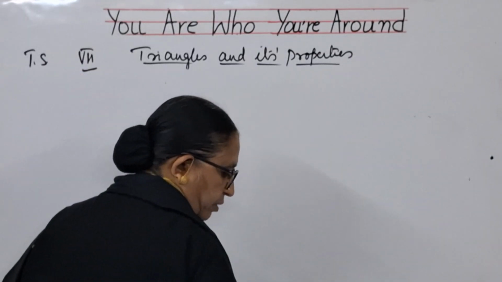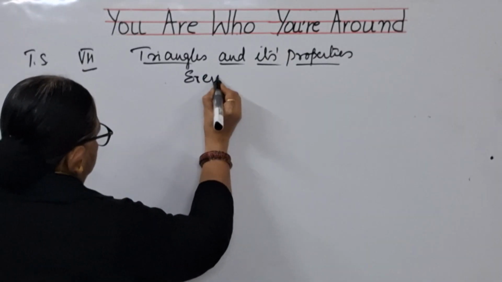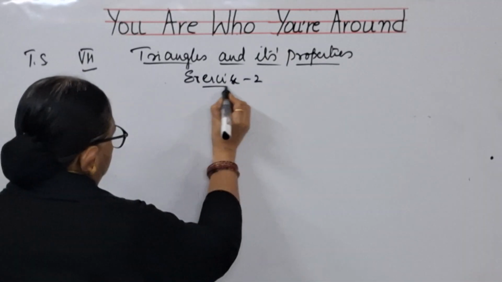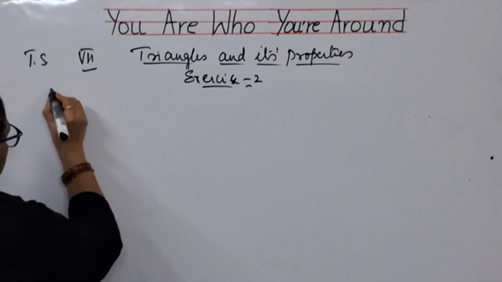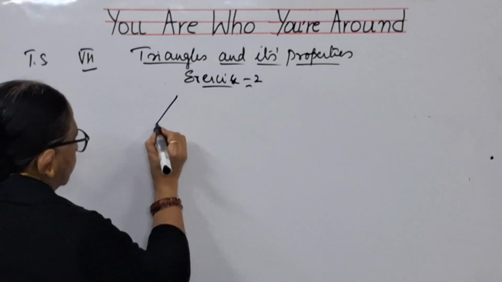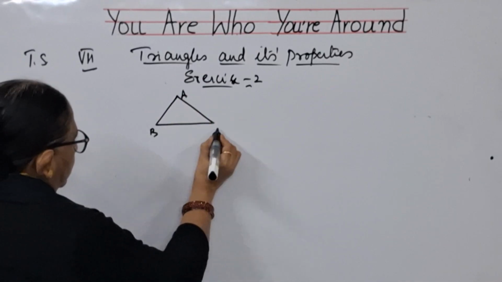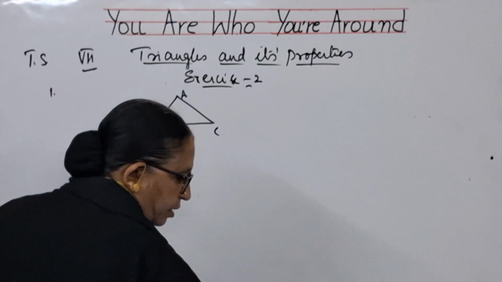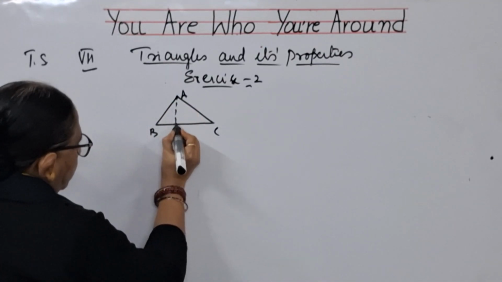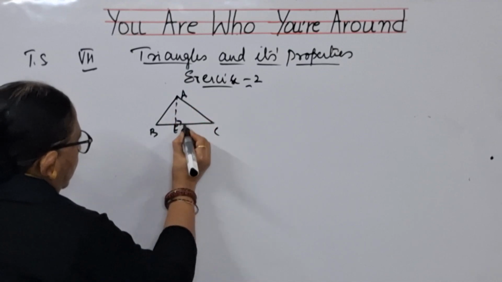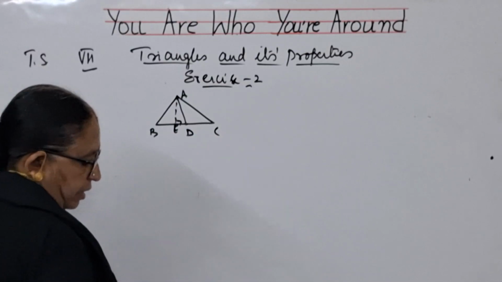Now let us see what is the second exercise. Exercise 2. In this, you have got a triangle given to you, children, in the first problem. A, B, C are the triangles, and they have given one line like this, AE, and another one like this, AD.